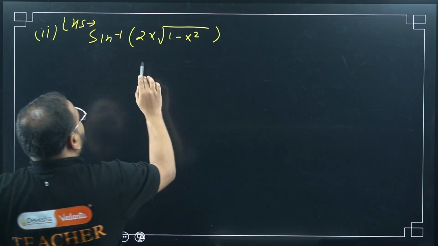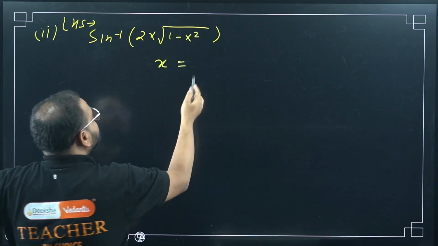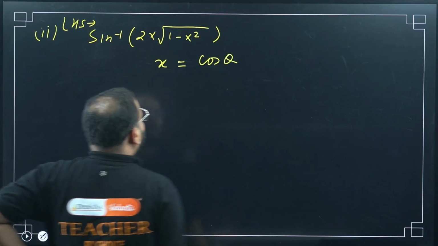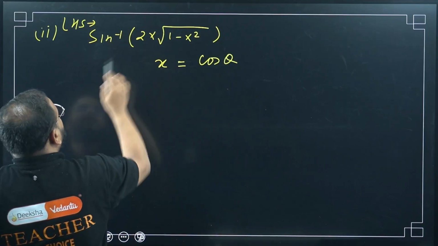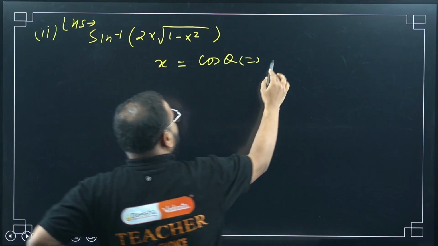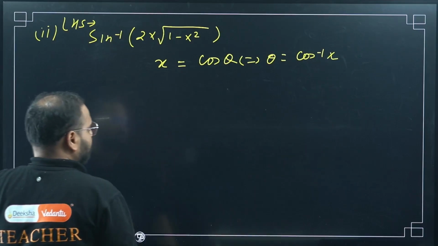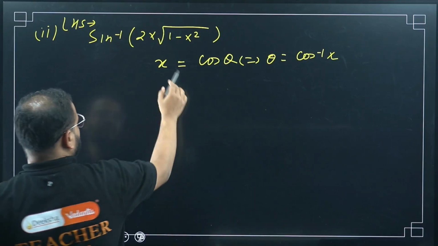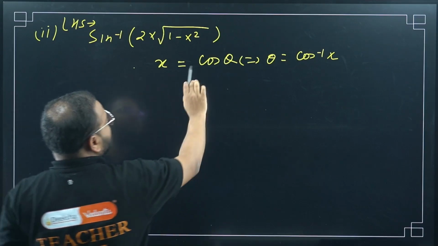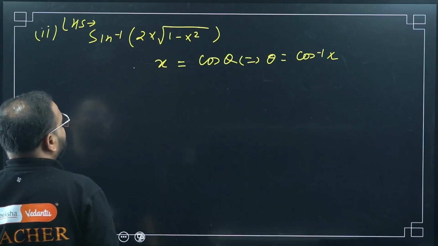Again, we will assume x equals what? I can take cos theta in this case. Why cos, sir? You'll see the difference. From here, what can I get? Theta equals cos inverse of x. That's why we have taken it. If I operate cos inverse on both sides, it will become cos inverse of x, and cos inverse of cos is simply theta. So theta equals cos inverse of x is my result from here.